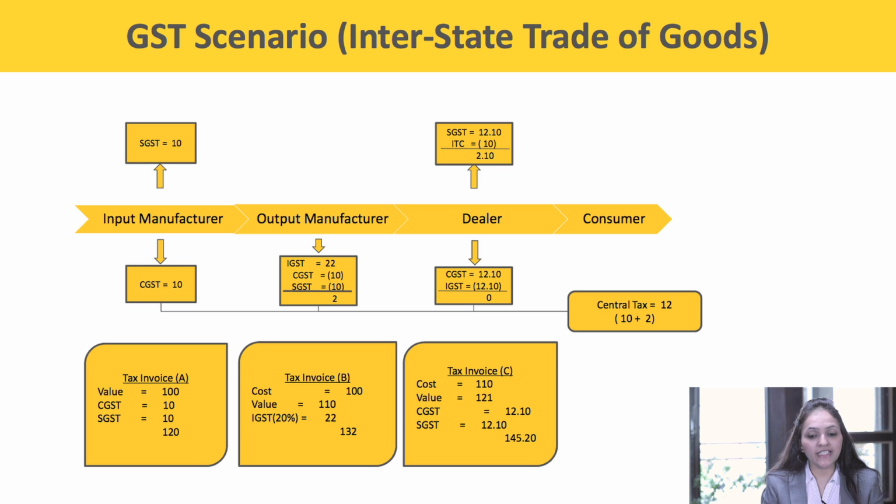Now when the dealer is supplying the goods to the final consumer in Chennai, he will raise a tax invoice by charging CGST and SGST. So the cost is 110, the value is 121, CGST and SGST 12.10 each, the total invoice value turns out to 145.20. Thus, in this scenario, the total central tax deposited with the central government is rupees 12.